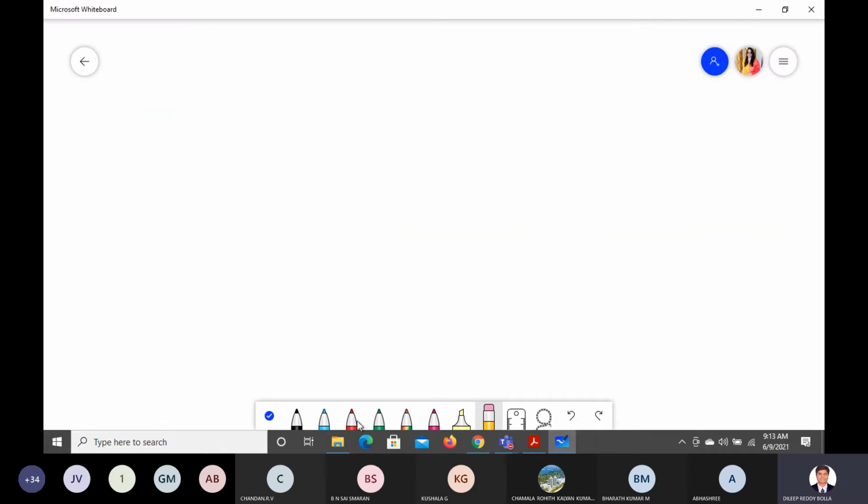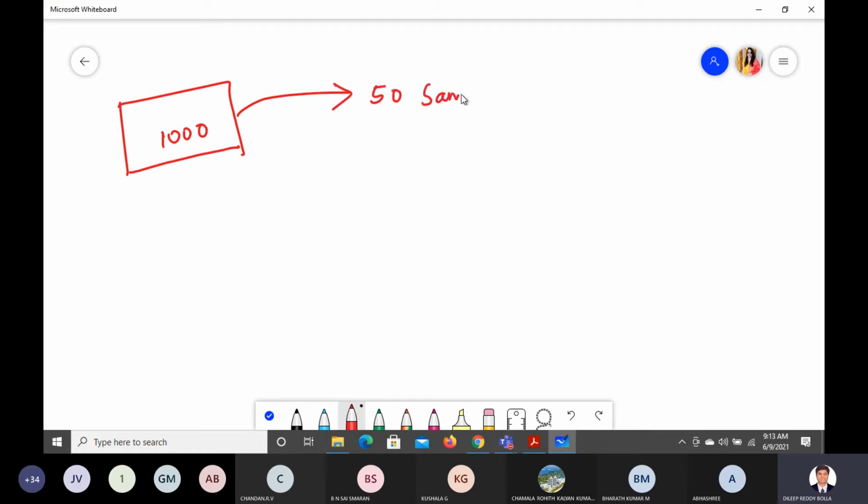Okay, if we collect some 20 samples here, let us say a complete set of 1,000 people who have traveled by airlines, right? Out of that 1,000, if we cannot interact with everyone, so from that set we have collected some 50 samples. Okay, and now we can analyze these 50 samples by n minus 1.